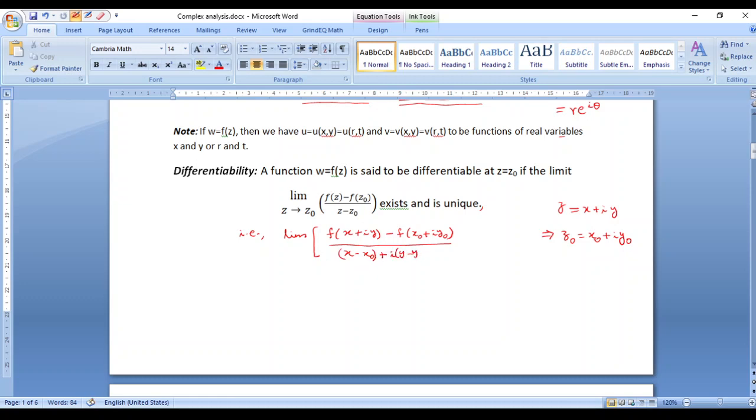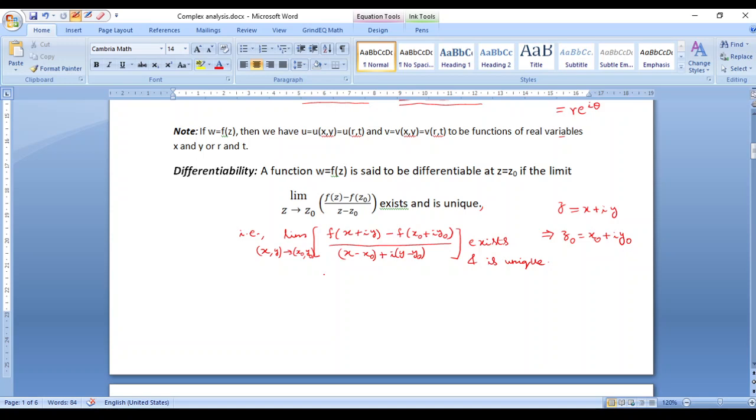So this limit is supposed to exist, and when you look at the expression, the whole expression except for i, everything else is in terms of a real variable and real number. So effectively, when you simplify this further, this will turn out to be the sum of two limits separated by an i. Okay, so two limits are supposed to exist, and also they are limits of real functions. However, they are not limits of functions of one variable. Instead, they will be limits in terms of functions of two variables x and y. So this limit will exist and is unique, and the limit of the imaginary part also exists and is unique.